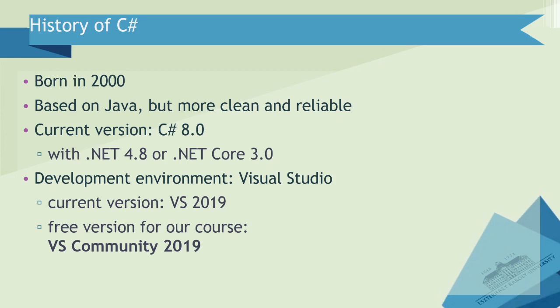So C# is a 20 years old language, and I already told you that it is created and managed by Microsoft, the company Microsoft. It is based on Java, but in the past 20 years, it was developed very nicely, and the current version is 8.0. So this is something I can tell you about the language C#.